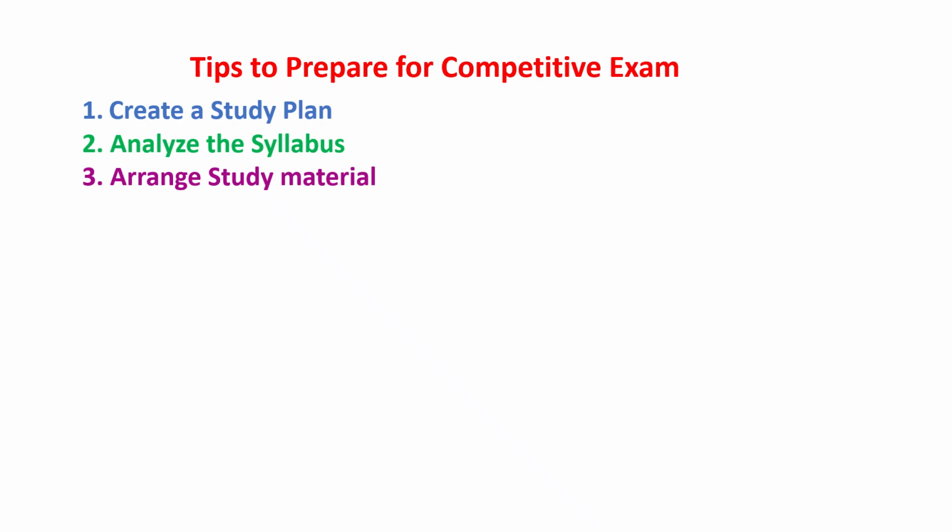And the next step is you have to arrange all the study material which you have. Nowadays there are so many materials available on the internet. People like you may get confused about what material to read. For that, you have to study the reference books. In the next video, I'll cover the good, important reference books.